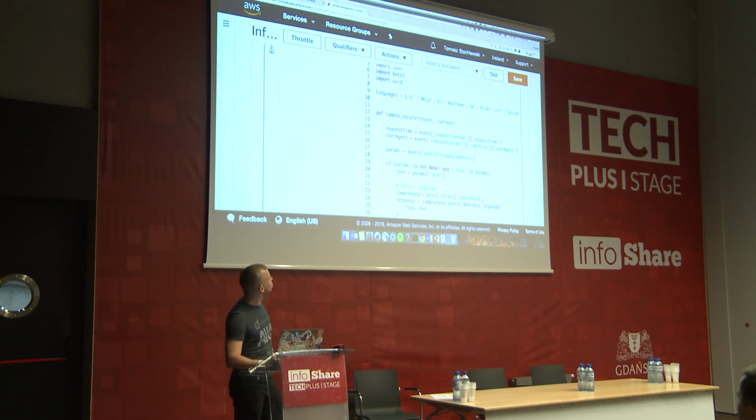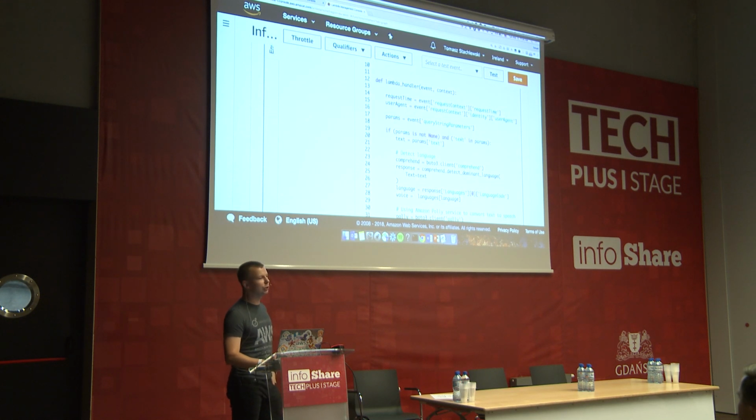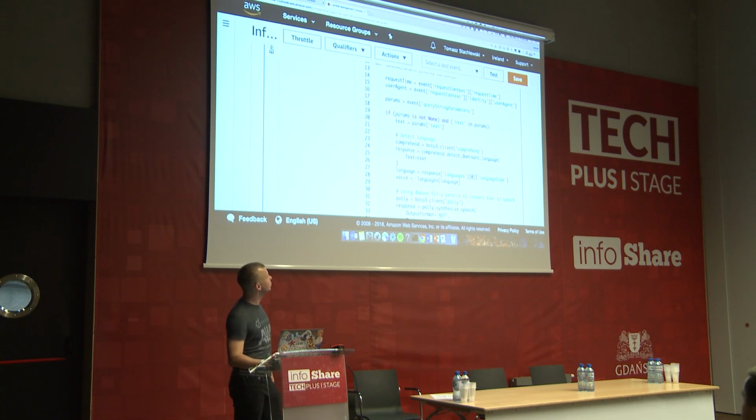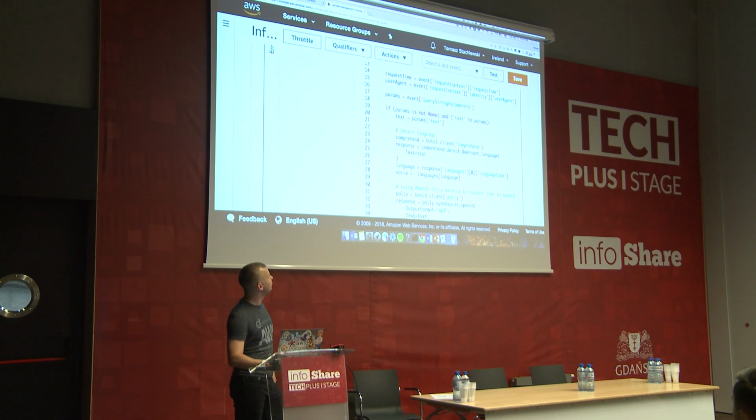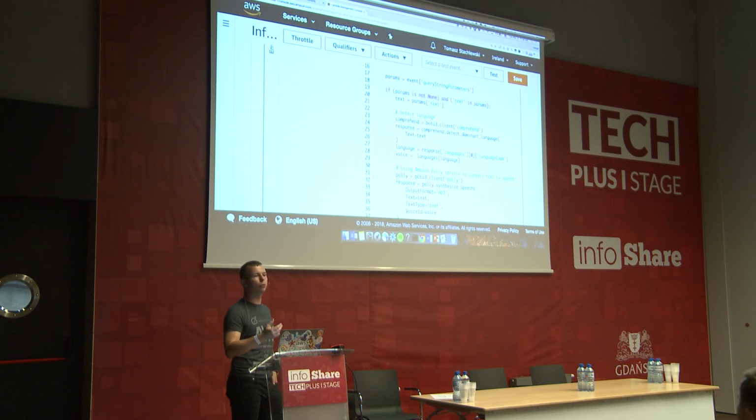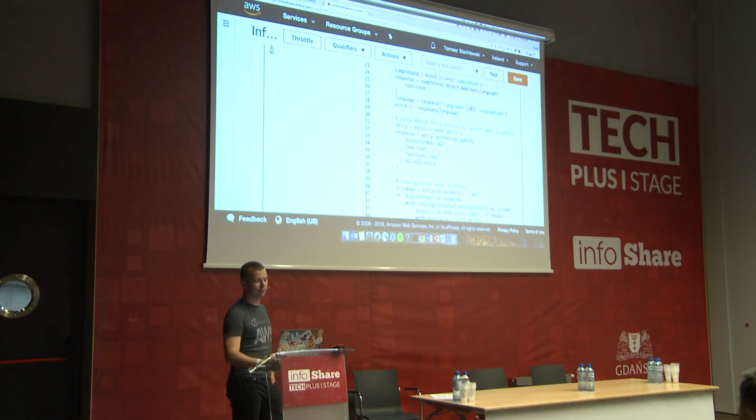Okay, guys. So in short, first I'm checking if the user provided the text parameter. So the HTTP query parameter text. If yes, then I'm using the Comprehend service. I'm providing there the text which you have provided, and I'm getting the language in which the text is written. Then I'm connecting with Polly, and I'm saying I want to create an MP3 file based on the text which was provided, with the voice which I already detected.